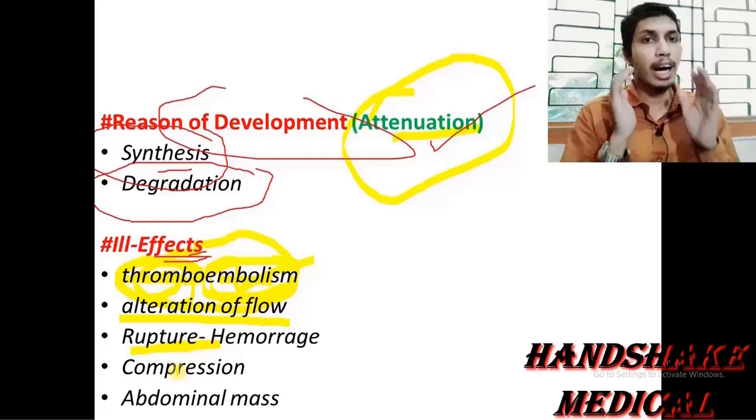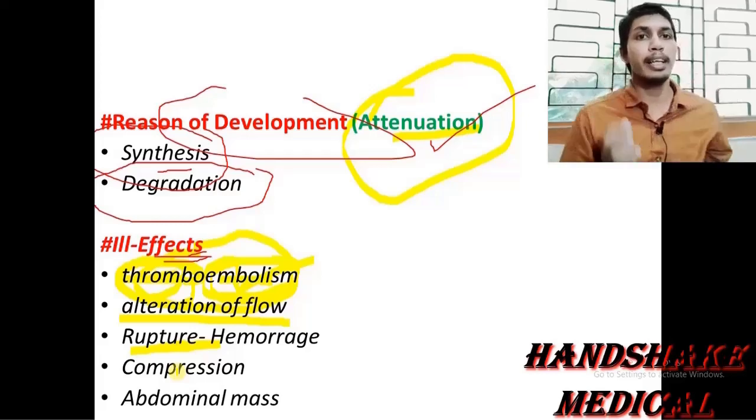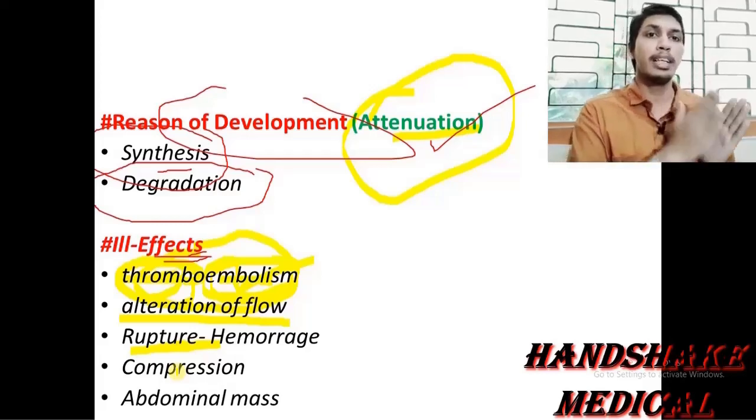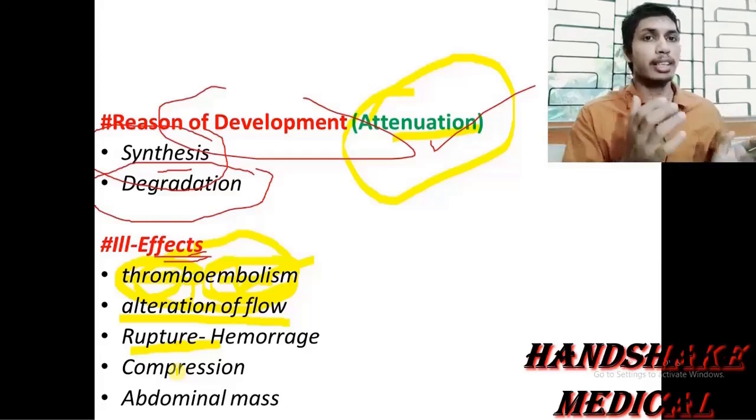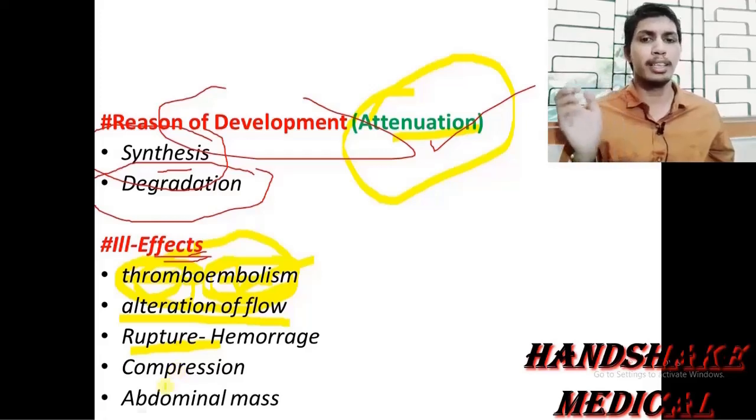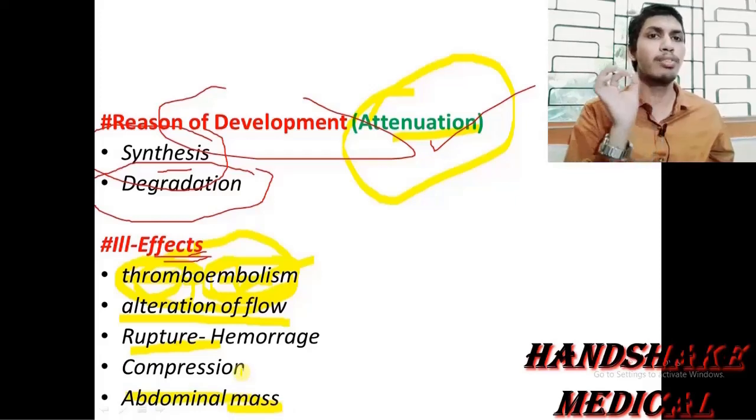Also, if it is outbulged, if it is dilated, it may compress the neighboring adjacent structures or organs or any type of structure present nearby, like the ureter may compress, like that. Also the abdominal mass ill effect is that it may stimulate the synthesis of tumor.